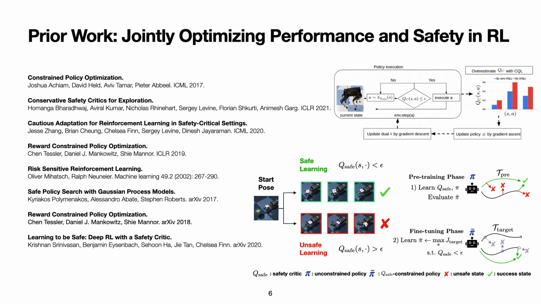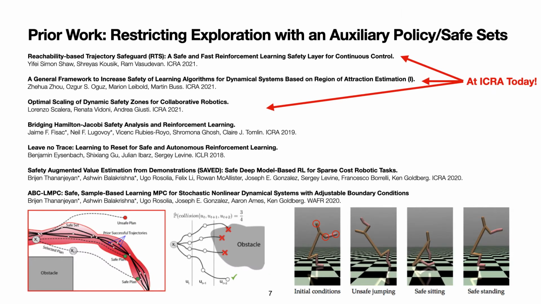There is significant recent work in deep RL literature that studies jointly optimizing a Lagrangian objective function that incorporates constraint information and task information via a single policy. In contrast, we will present a method that decouples these two objectives across two RL policies and uses a learned set of safe states to switch between them during online exploration. There is also significant recent research on constructing safe sets in the state space to limit exploration to safe regions, including at ICRA today. In several of these works, safety during exploration and policy improvement can even be guaranteed under additional regularity assumptions. In this work, we formulate a safe set that probabilistically reasons about the ability to recover to safety and also learns a policy that learns to recover.